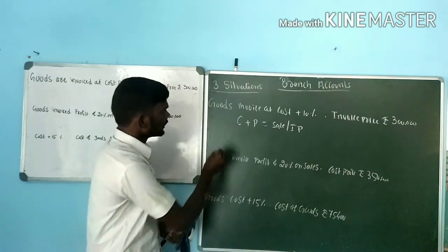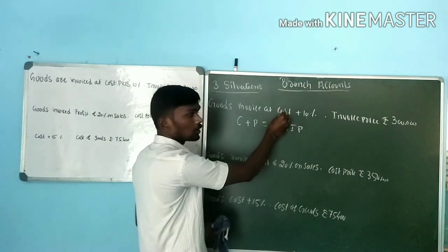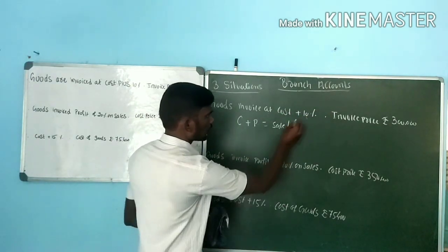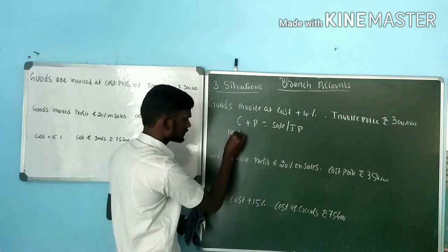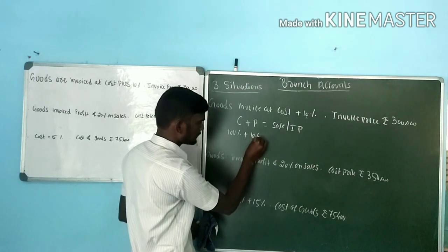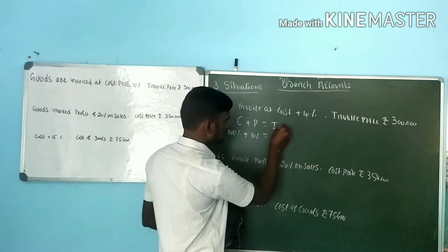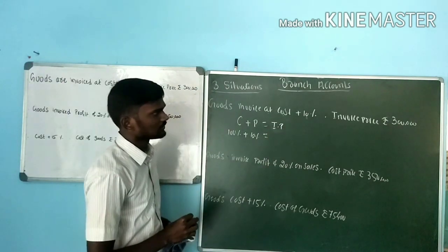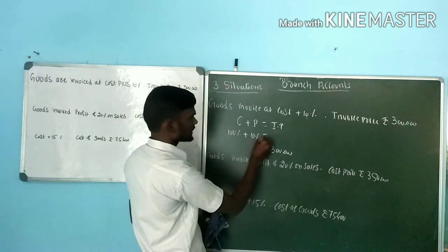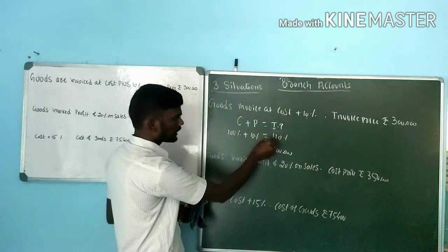Go for here, goods invoiced at cost plus 10%. We are adding profit on cost value, not on price value. Cost is how much here? Cost, take it as 100%. What is the profit value? Profit value is 10%. Next, identify whether they have given invoice price or cost price. How much is invoice price here? Invoice price is 3 lakh. Invoice price rate is 110%. Now I need to identify the profit amount.